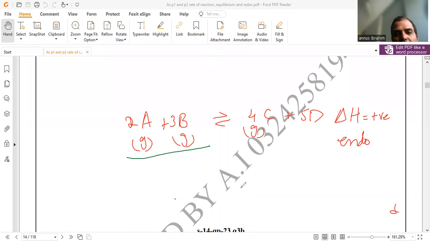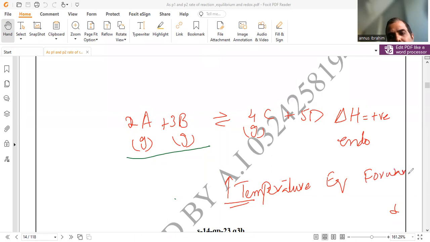If you increase the temperature of the reaction mixture, your stress is temperature, and when the reaction is endothermic, equilibrium moves in the forward direction. First we have to remember this fact, and then we will discuss it in detail using Le Chatelier's principle. And second, if you decrease the temperature under the same condition, equilibrium moves in the backward direction.